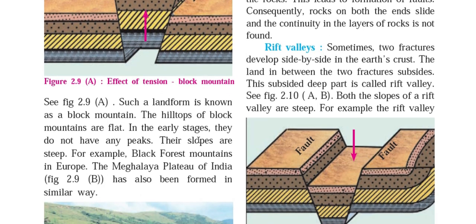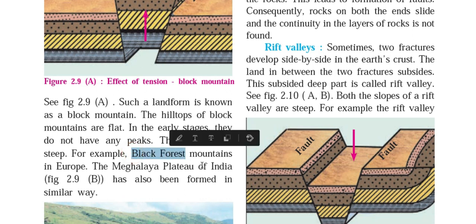The hilltops of a block mountain are flat. In the early stages, they do not have any peaks. Their slopes are steep. For example, Black Forest Mountains in Europe. They are present in part of Germany and some part of France.